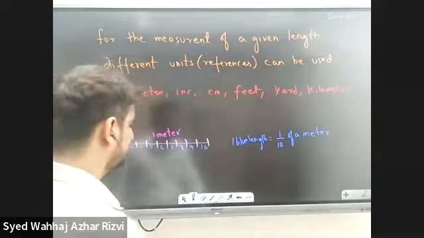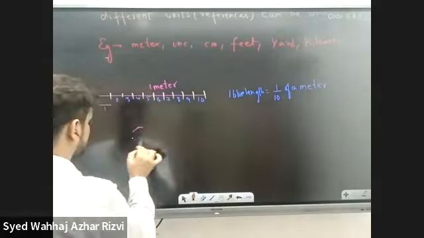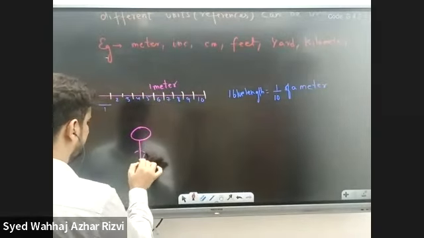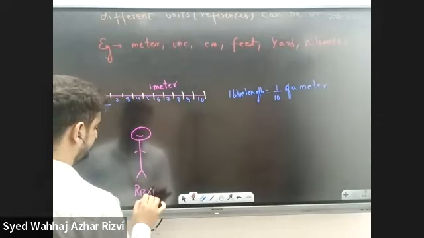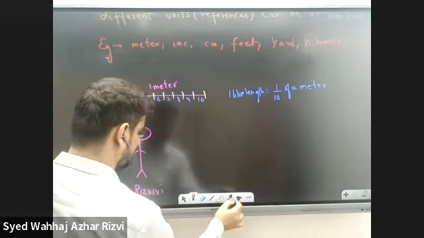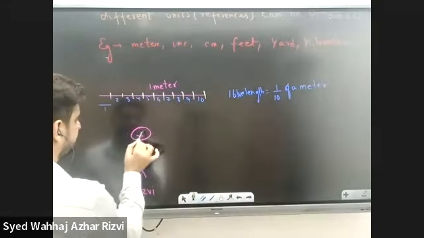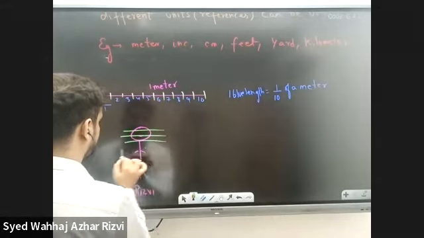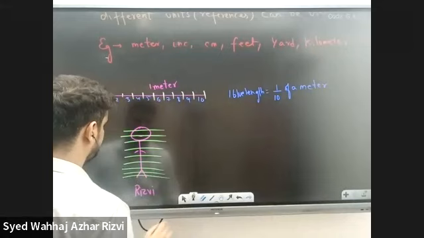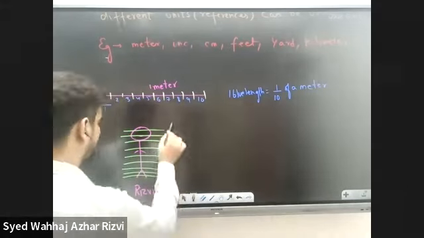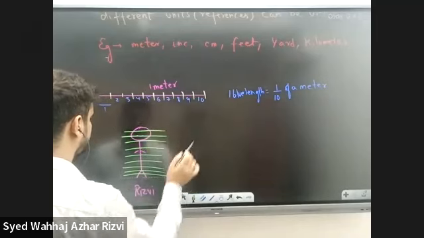Like my name is Rizvi. So this man, let's say this is who I am. This is Mr. Rizvi. And let's cut him down: 1, 2, 3, 4, 5, 6, 7, 8, 9. In how many parts did we cut Mr. Rizvi?